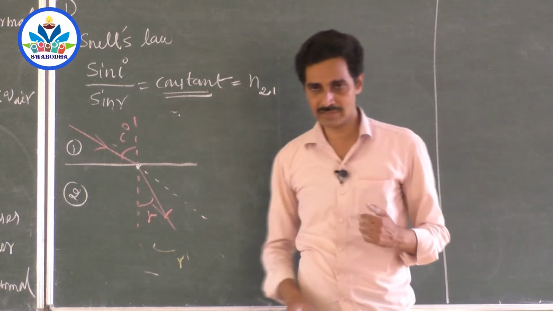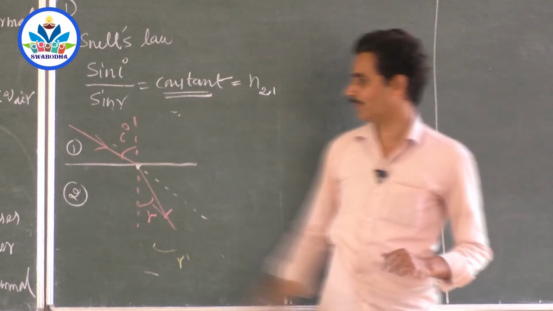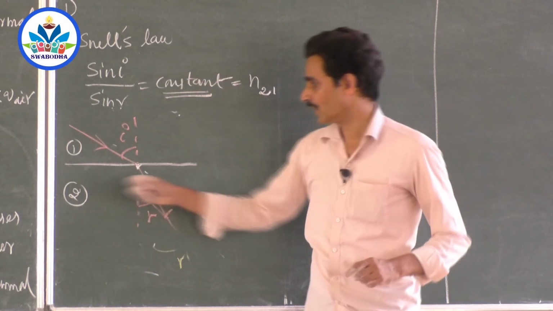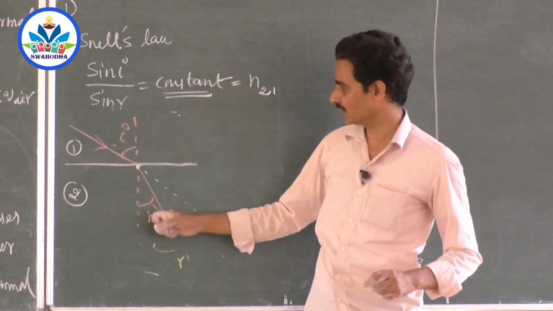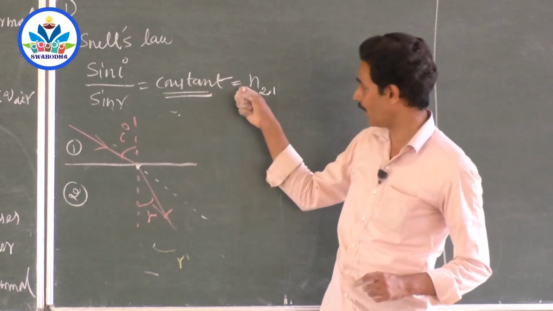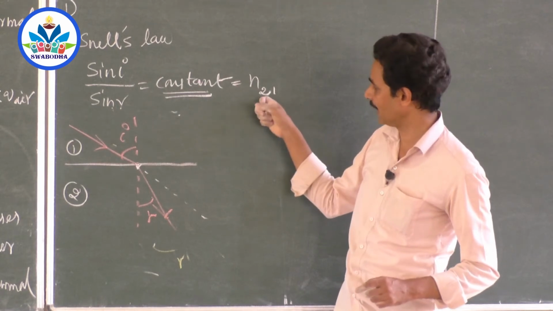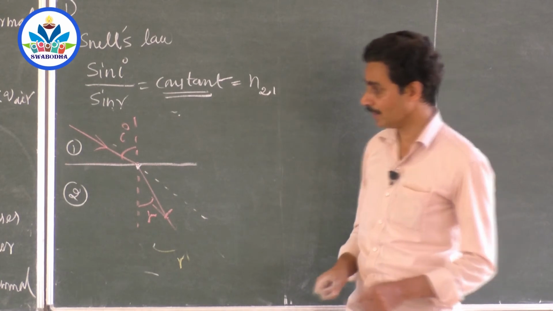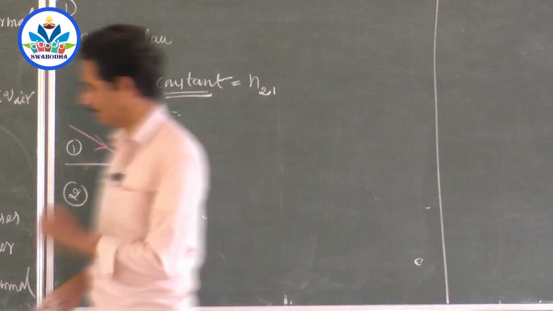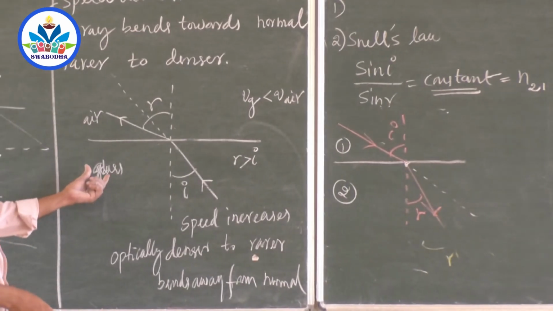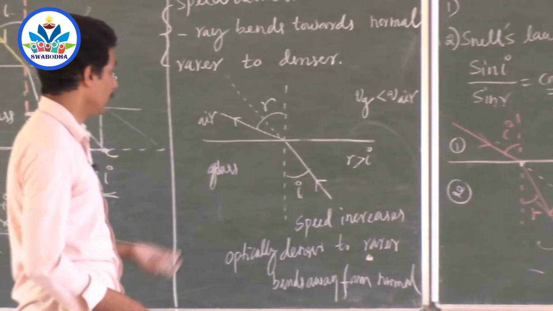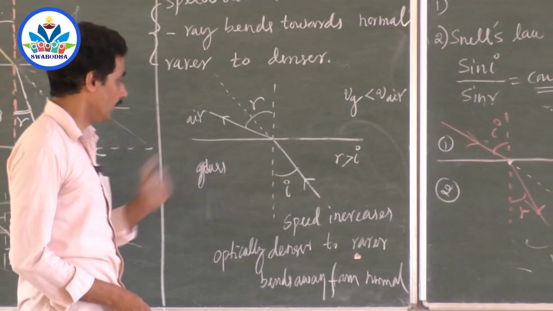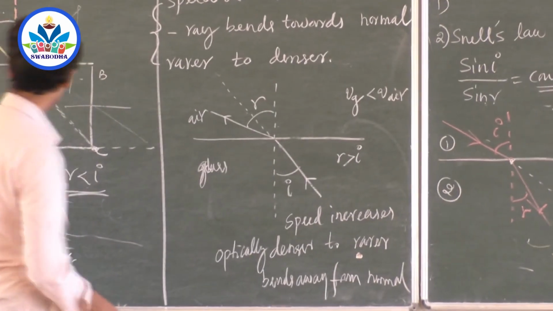So define refractive index. When a ray of light travels from medium 1 to medium 2, the ratio of sine of the angle of incidence to the sine of angle of refraction is called the refractive index of second medium with respect to first medium. So this is the method of writing it. For example, if you come here, sir, here how will you write the refractive index? Okay, I will come here first.